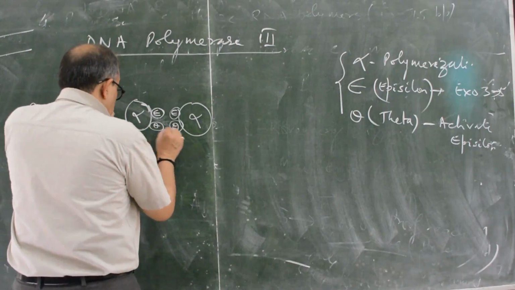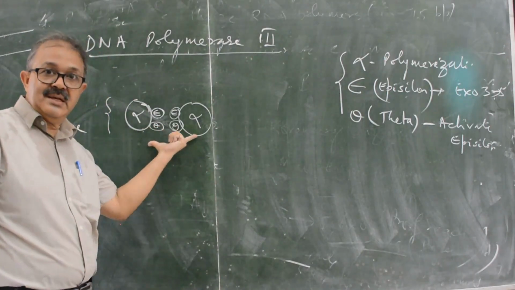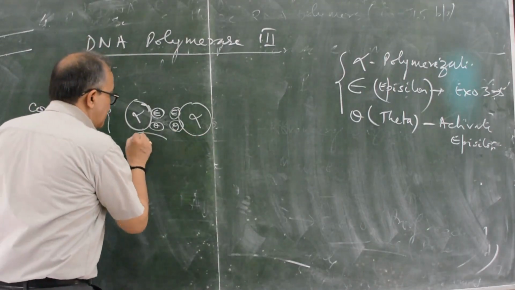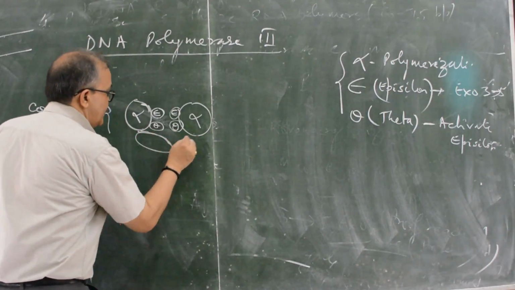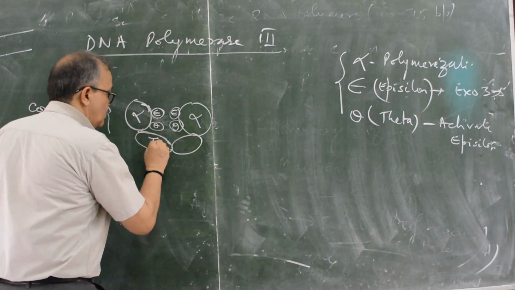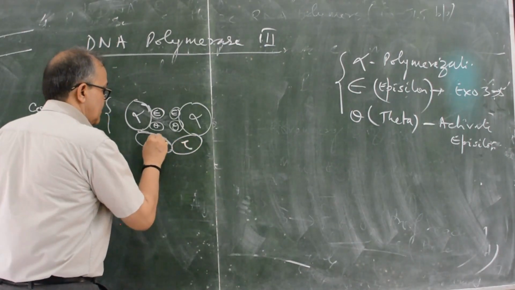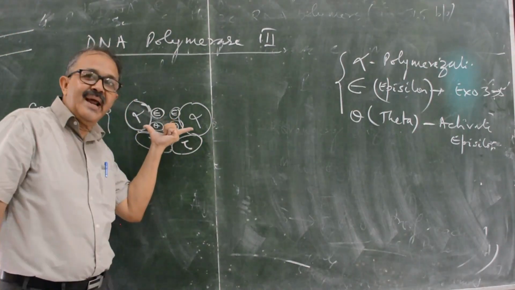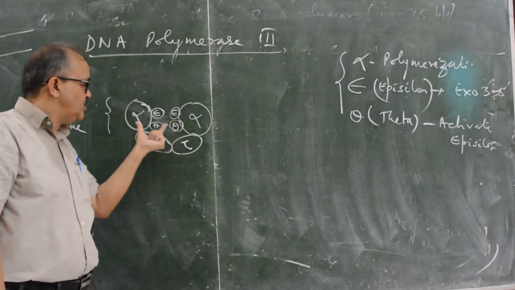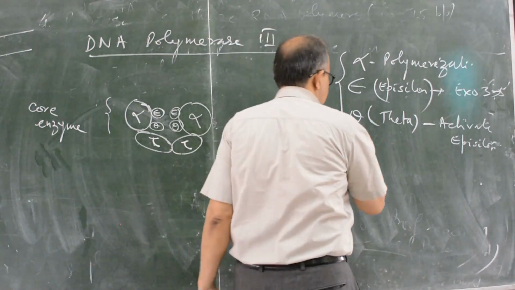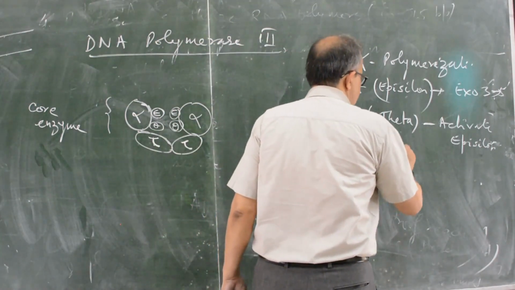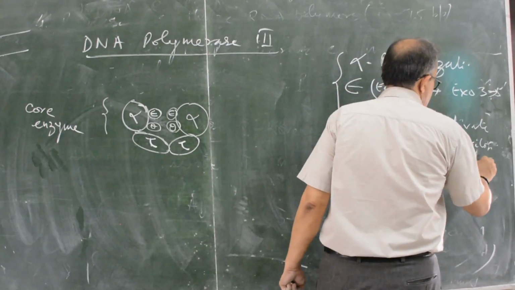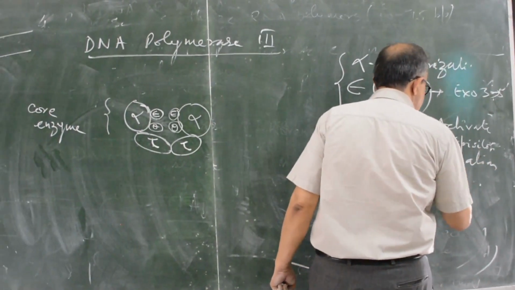These two units are maintained as a dimer by tau. So tau maintains the dimerization of the core enzymes.